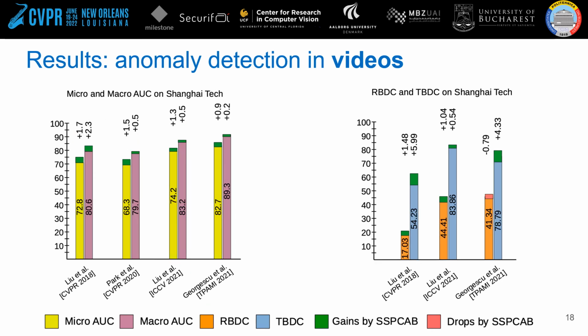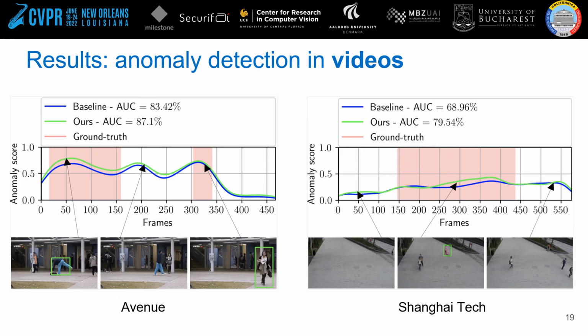These graphs show the performance changes induced by SSPCAB on ShanghaiTech for the same methods. Again, we see consistent improvement after including SSPCAB. Here we present the result on particular videos before and after adding SSPCAB in blue and green respectively. The red region marks the ground truth abnormal frames. The anomalies in the left example are throwing a bag and walking in the wrong direction, whereas in the right example the anomaly is a person walking with a trolley.